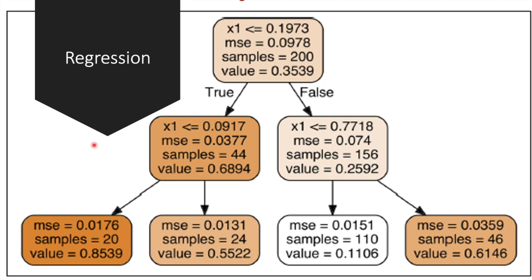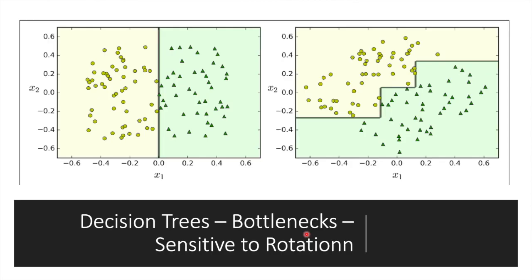For example, suppose you want to make a prediction for a new instance x1 equal to 0.6, and then you traverse the tree starting from the root, and you eventually reach the leaf node that predicts a value. The predicted value is simply the average target value of the 110 training instances here. So at the end, they are quite similar to each other.